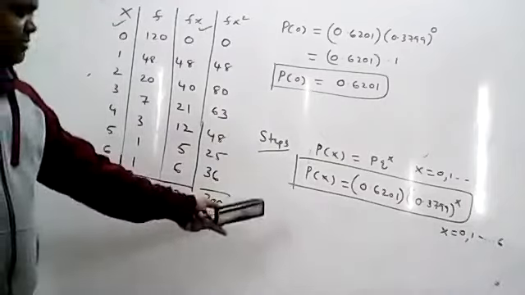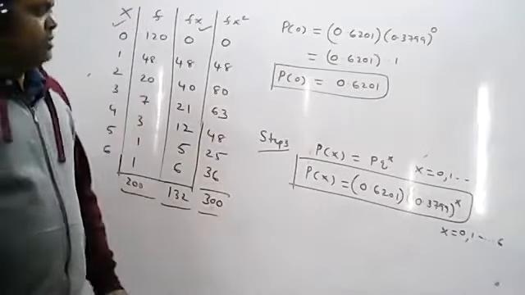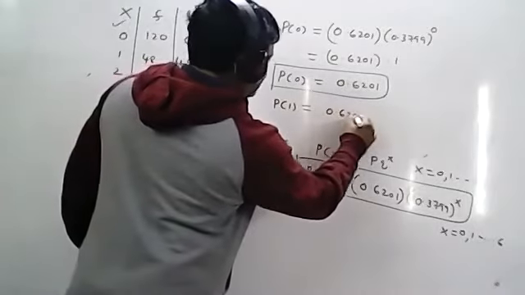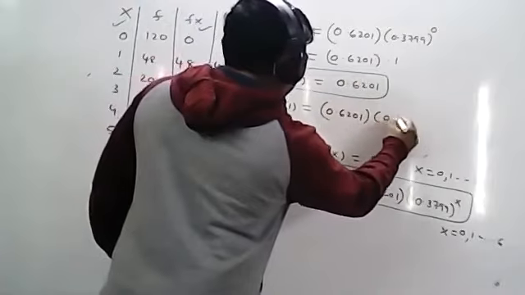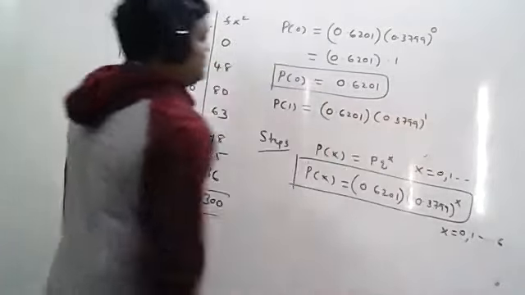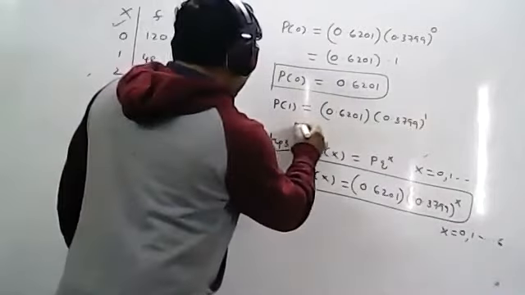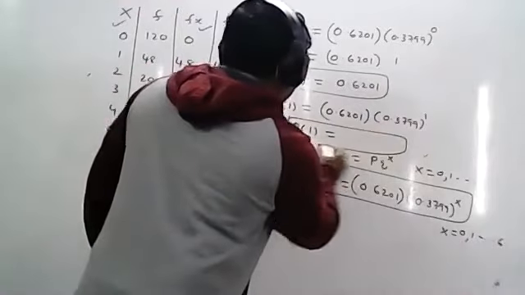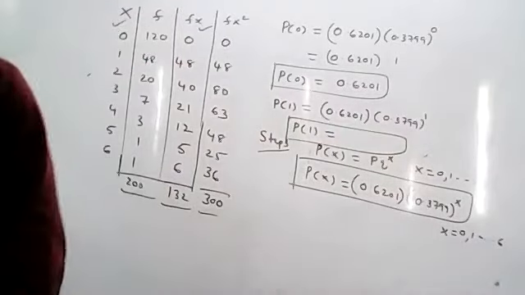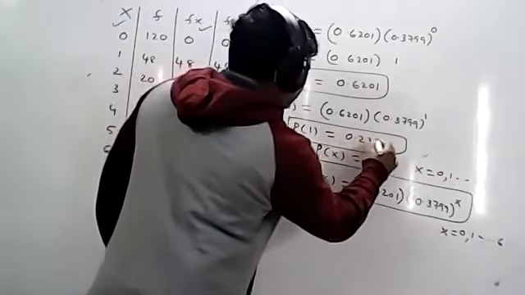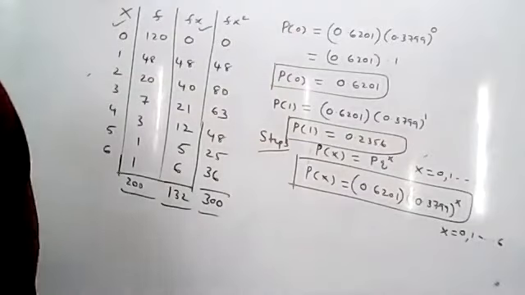Now the same concept with X equal to 1. P of 1 equal to 0.6201 into 0.3799 whole power 1. Anything power 1 is that number only. Just multiply these two numbers and tell me the answer. After the point consider 4 places. P of 1 is 0.2356. Now P of 1 is completed.